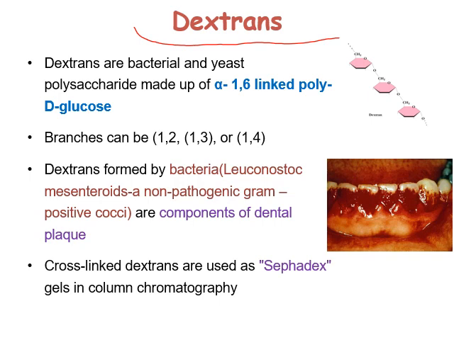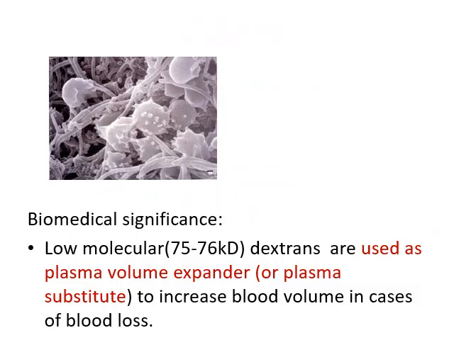specifically the bacteria Leuconostoc mesenteroides, a non-pathogenic gram-positive cocci, and that is a component of dental plaque. And artificially synthesized dextran, which is known as Sephadex, is used in column chromatography for the separation of biomolecules. Another clinical significance of this dextran is that because of its low molecular weight, it is used as a plasma volume expander or plasma substitute to increase the blood volume in cases of blood loss during injury, accident, etc. So it's the plasma volume expander.